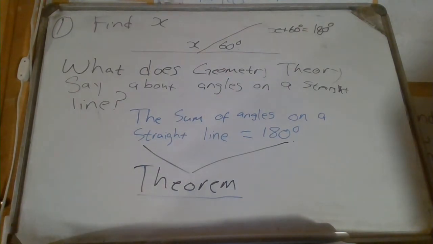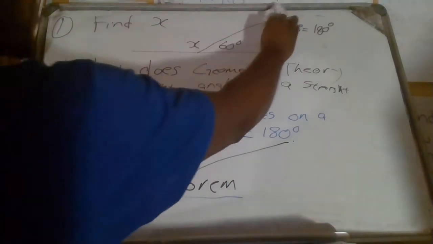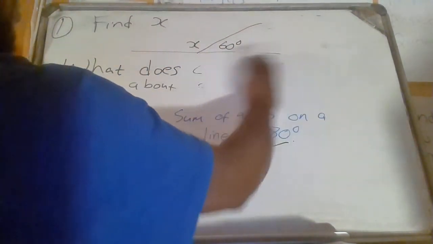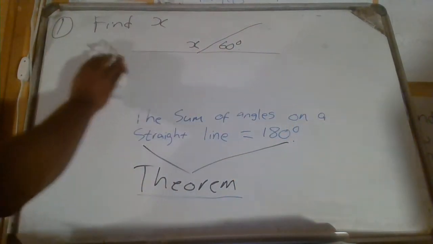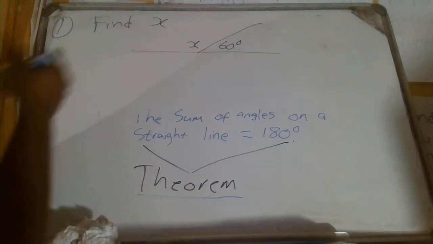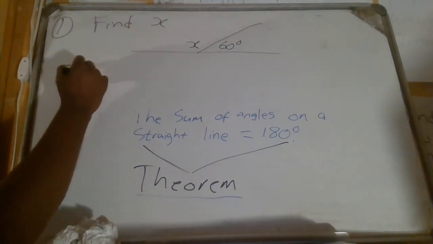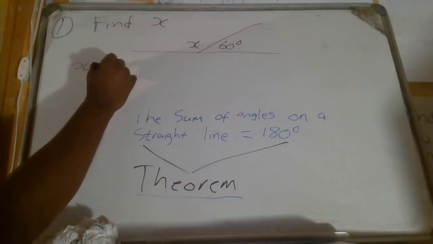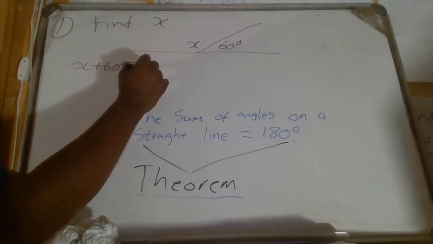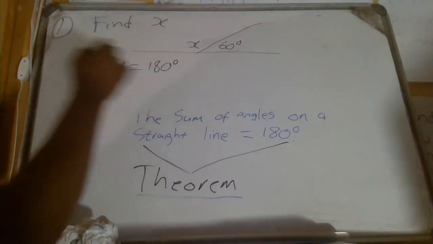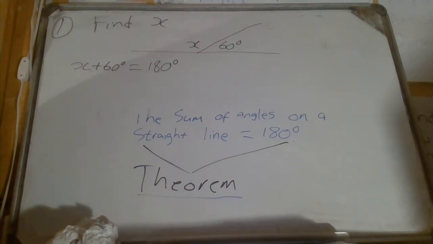Let me actually write it here. Can I please wipe here? Because I think it would be more beneficial for us if we write it here for some reasons. Okay? So we will say x plus 60 degrees is equal to 180 degrees. Okay, where do I take it from? I am taking it from a theorem that says that the sum of the angles on a straight line is equal to 180 degrees.